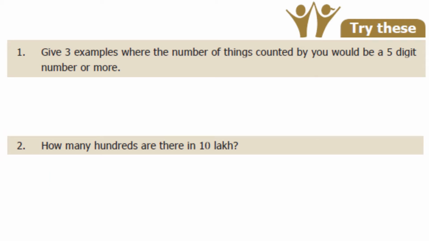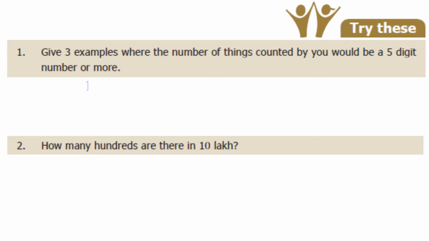First question, give 3 examples where the number of things counted by you would be a 5-digit number or more. That means you have to say the counting of things, isn't it? It must be more than 5 digits. So, we can't give the exact counting, but we can give approximate ones, isn't it?